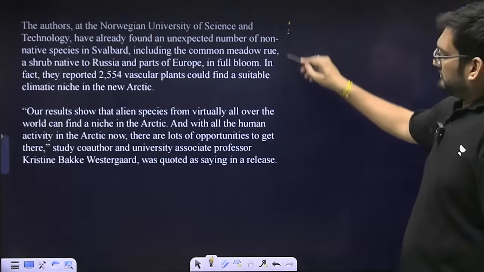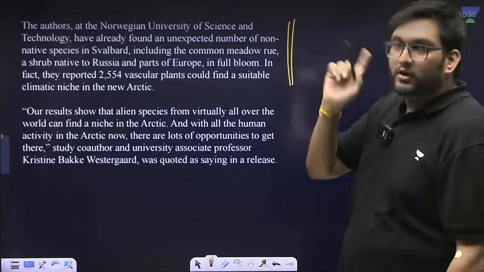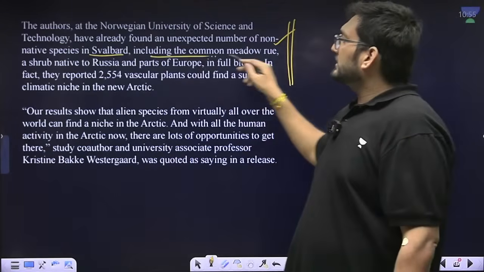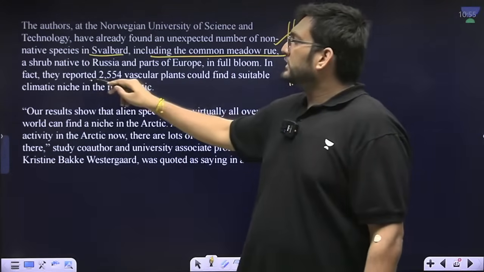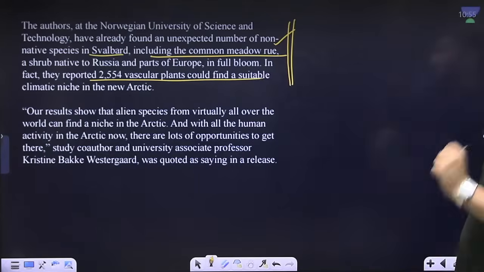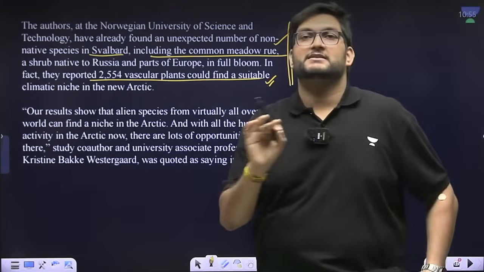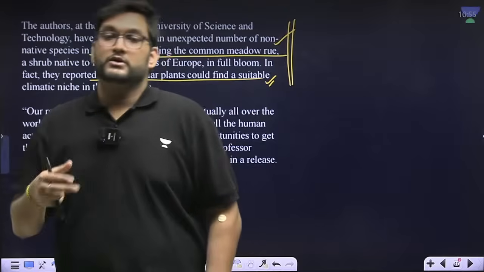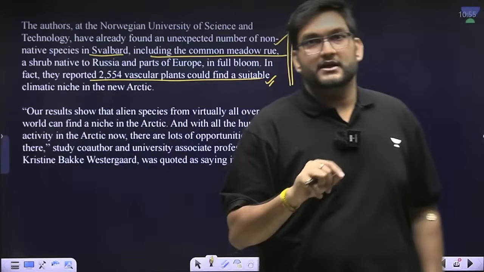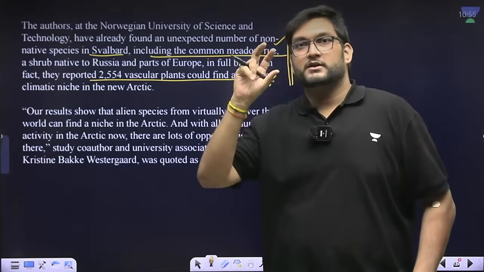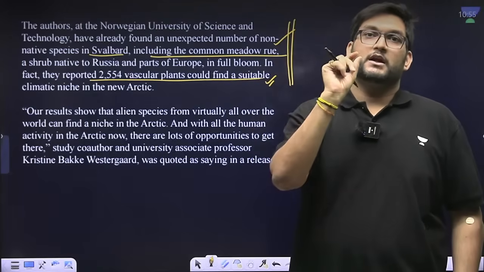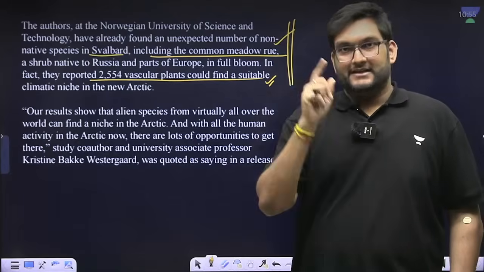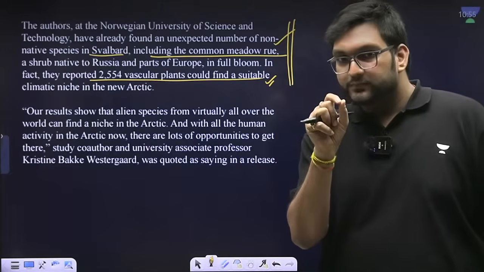This is a very problematic aspect because we have already seen in Svalbard certain non-native species which are found in Russia and Europe, and they have reported 2,554 vascular plants which could find a suitable place in the Arctic Circle. But then a very simple, straightforward question would be, how would they reach there? And this is where you must remember the news where a mosquito was found in the Antarctic sector. The idea was, how did that mosquito reach there? And that is where the idea of transportation comes through.